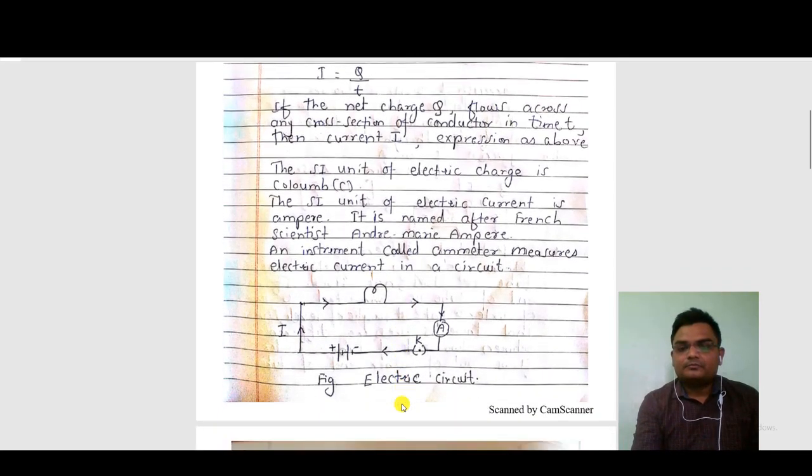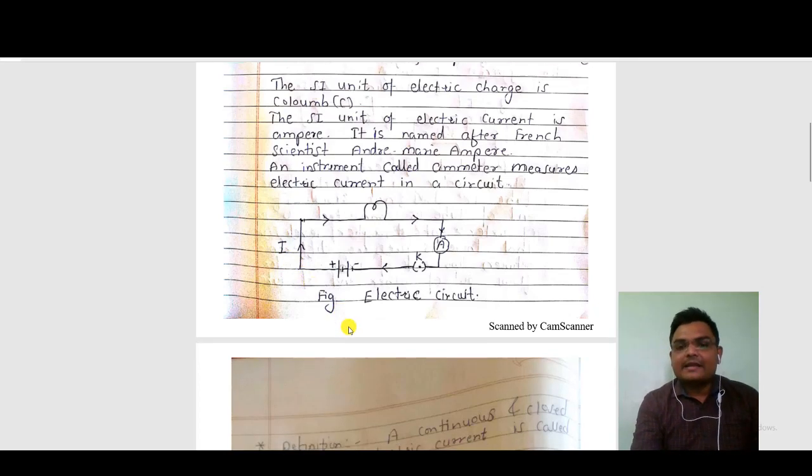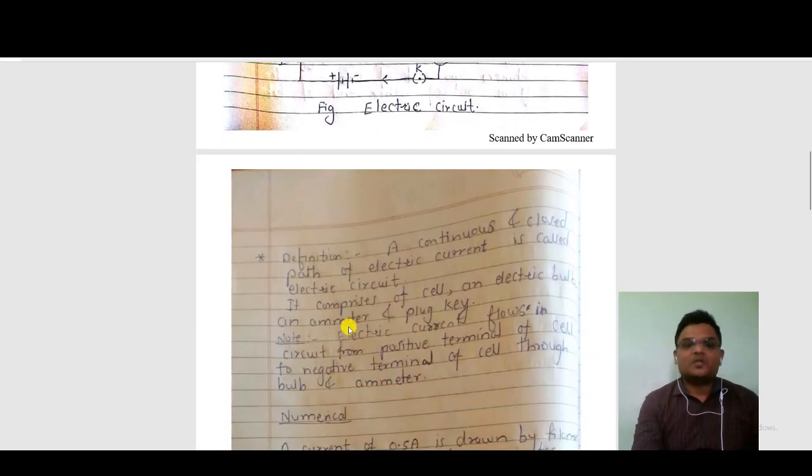Next is the electric circuit. This is a cell, this is a key, this is A for ammeter, this is an electric bulb, and this is I, meaning electric current. So we will discuss the new concept, the electric circuit. First we see the definition. A continuous and closed path of electric current is called an electric circuit.